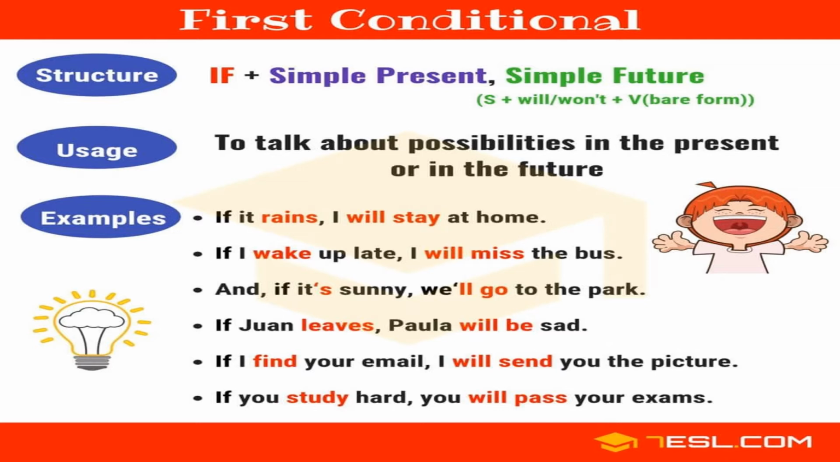But there are certain things that you should keep in mind: we use the simple present tense in the if clause, as you can see on your screens where the formula has been displayed, and simple future tense in the main clause, the consequence clause, the clause that expresses the likely outcome. This is how we indicate that under a certain condition, as expressed in the if clause, a specific result will likely happen in the future.